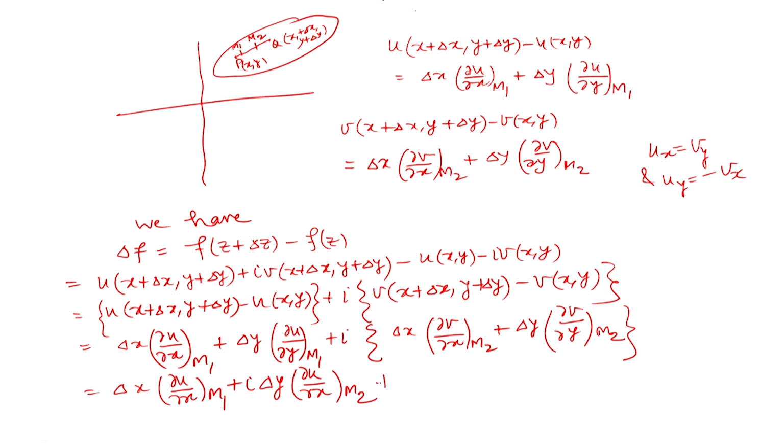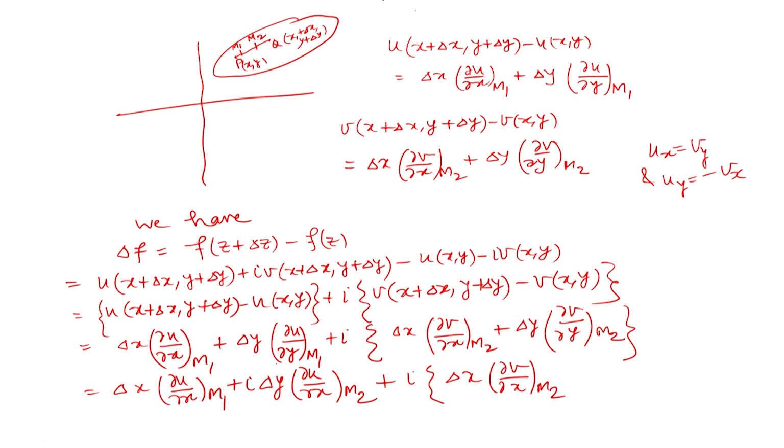Okay. And then what we will get? i times delta x, delta v by delta x at m2. Okay. Now, here we have delta y, u y at m1 will be equal to minus v x at m1.